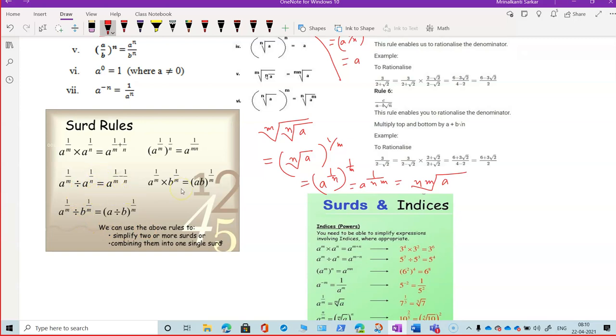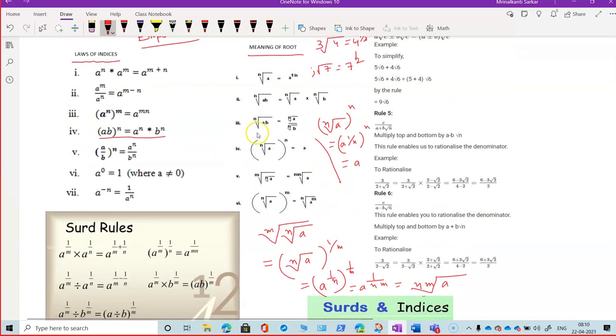This I have kept as a separate collection because this will help us to evaluate all the roots after expressing the root in exponent form. See, in this there is a root inside a root. We have expressed it in exponent form. Nth root of a, we write a to the power 1 by n. Nth root of ab, we write ab to the power 1 by n. The right hand side presentation will be in exponent form and the left hand side will be in root form.